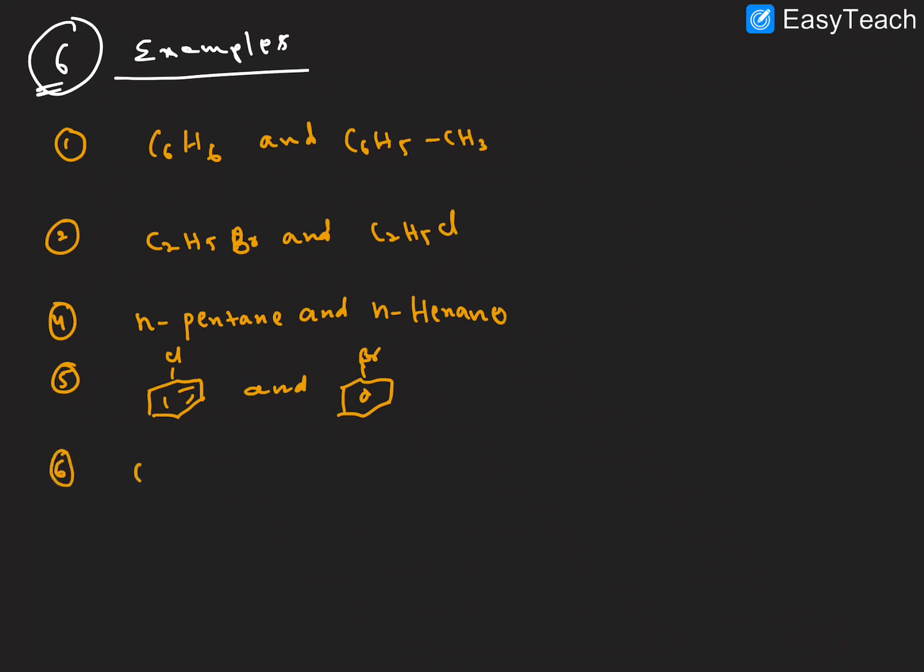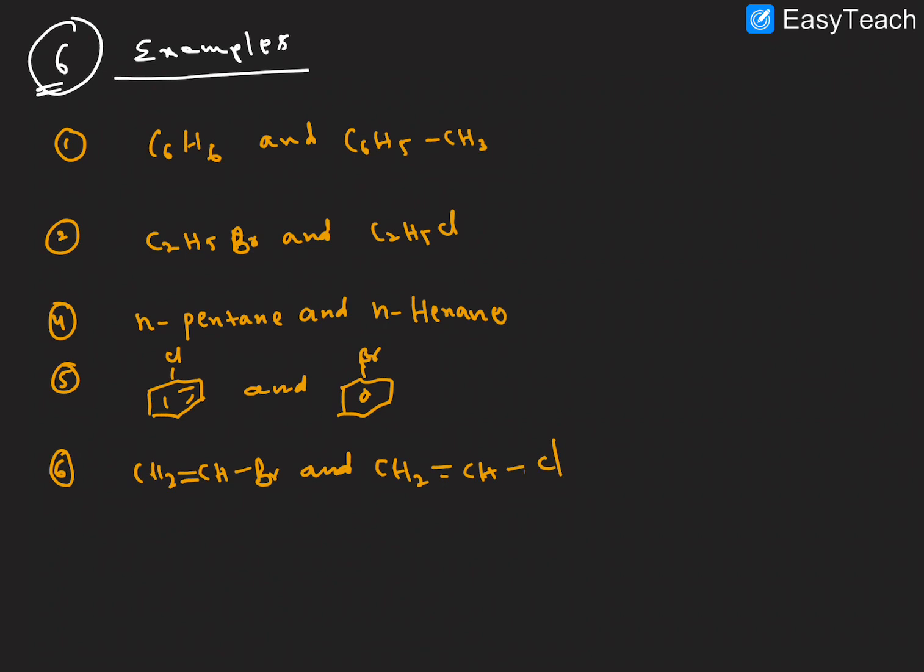Sixth example, CH2=CH with chlorine, right? These are the common examples of ideal solutions.